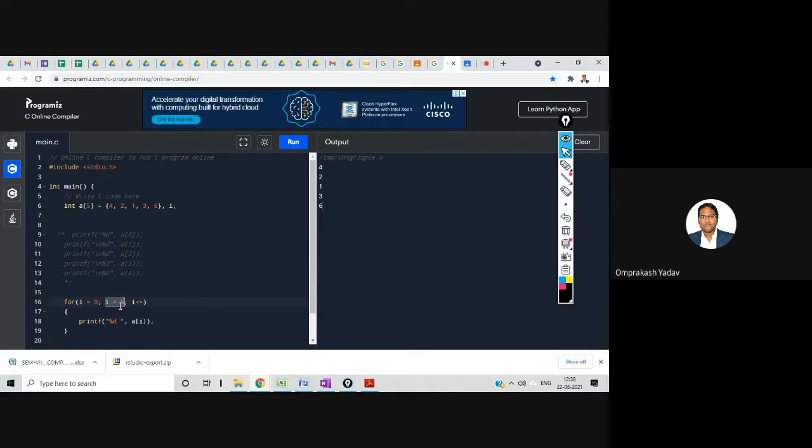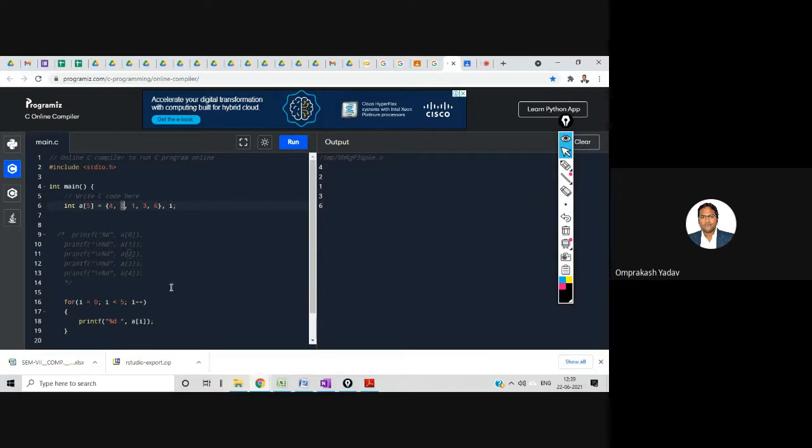So when i becomes 1, it will check whether 1 is less than 5. Yes, the condition is true. It will go inside and it will display this particular printf statement where %d and space, so it will display a of 1. A of 1 is nothing but what, 2. And then it will leave one blank space, right? It will keep on displaying like this. It will keep on looping through all the array elements.